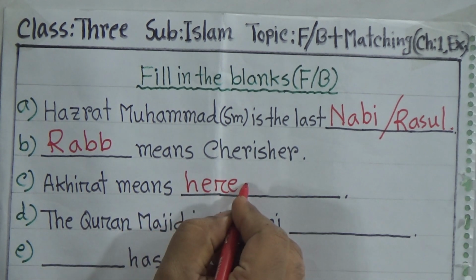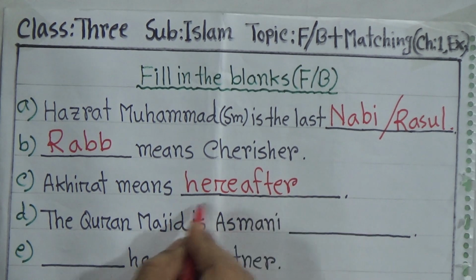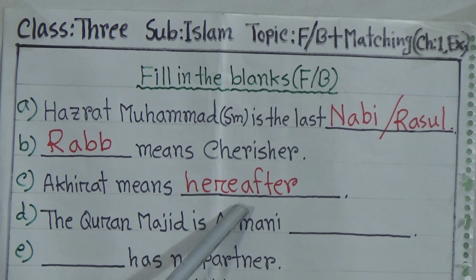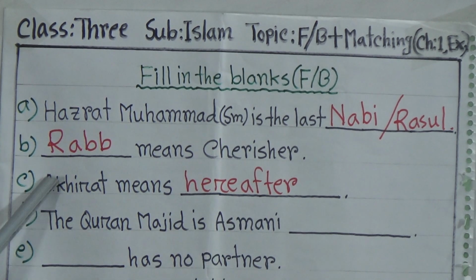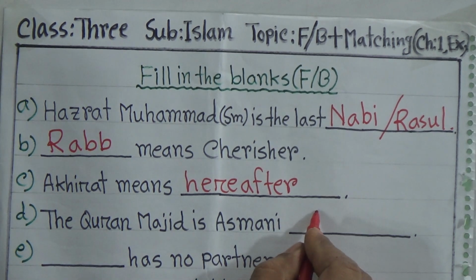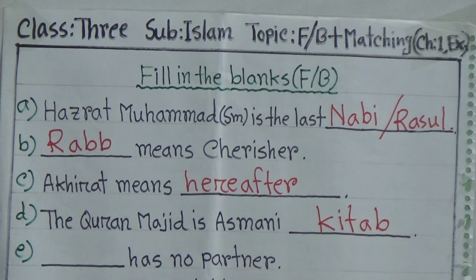H-E-R-E, here, A-F-T-E-R, after. This is the full word. Students, one word, hereafter. I mean the next life, the life after death. So akhirat means hereafter. Now D, the Quran Majid is Asmani dash. It's very easy. Asmani Kitab, K-I-T-A-B. Kitab means book.